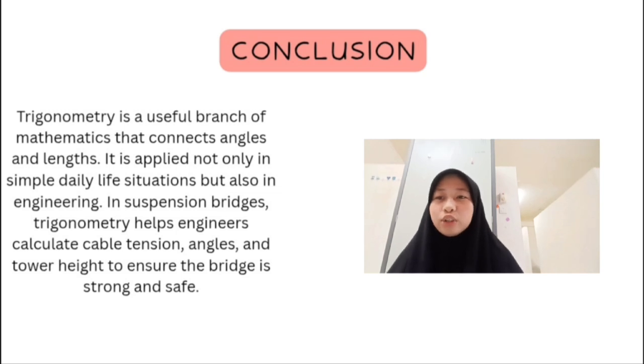Conclusion: trigonometry is a useful branch of mathematics that connects angle and length. It is applied not only in simple daily life situations but also in engineering. In suspension bridges, trigonometry helps engineers calculate cable tension, angles, and tower height to ensure the bridge is strong and safe.